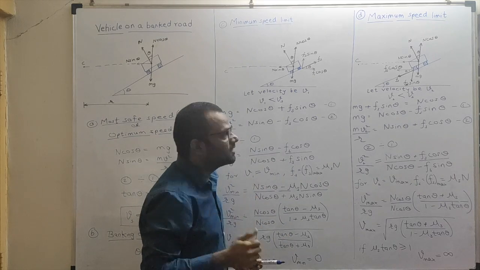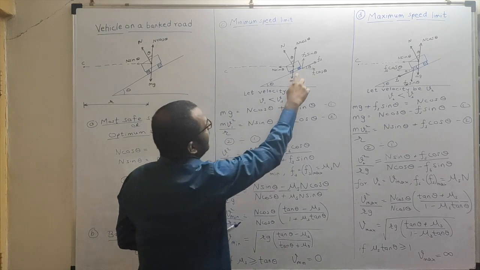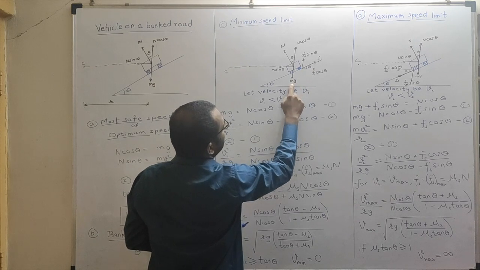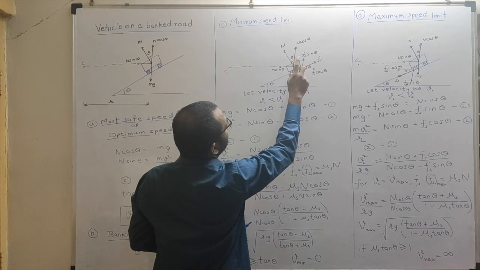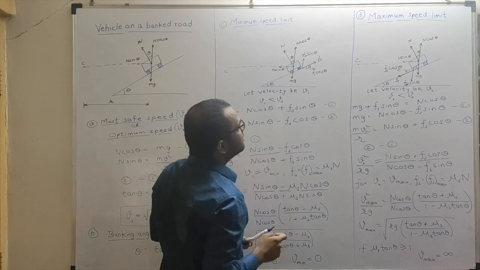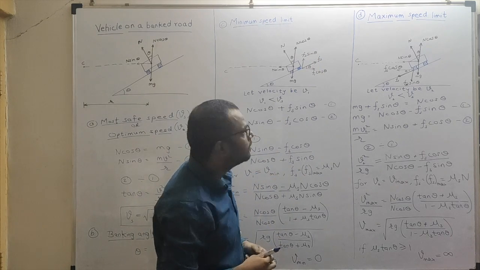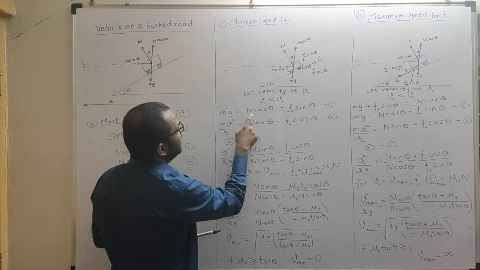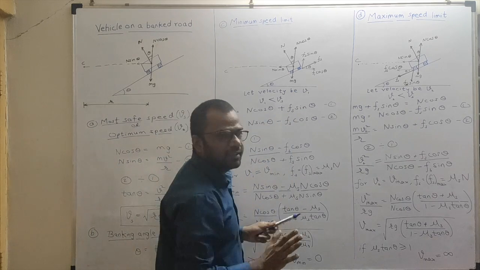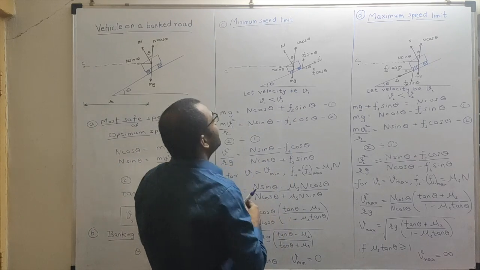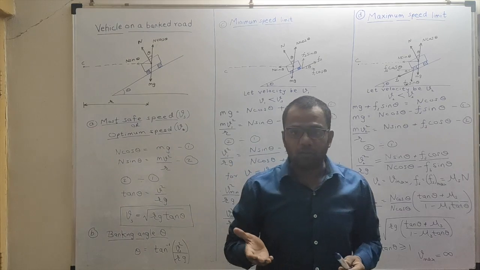Now the equations will change slightly. Look here, this mg is now balanced by two forces, n cos theta and Fs sin theta. So I am writing mg as n cos theta plus Fs sin theta. Done? Now again, centripetal force must be there.